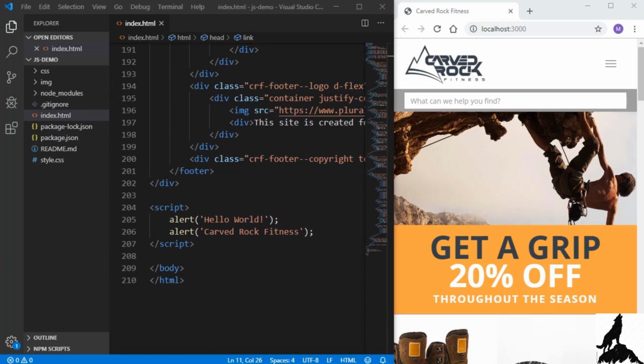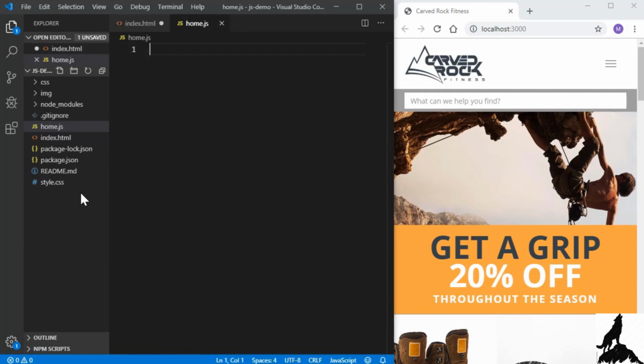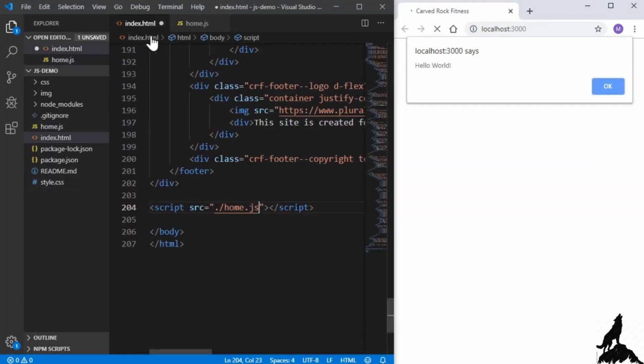I'm in index.html, and here's the script section from our last clip. I'll modify this by eliminating our JavaScript code, and we'll add a source attribute, and I'll call it home.js. And we'll be sure to create home.js in the same folder as index.html. I'll select New File, home.js, and let's just put some code in here to make sure it's working. I'll alert hello world. Now I want to make sure to save both these files, so I'll save JavaScript and I'll save index.html. And I'll make sure to refresh here, and we get our message hello world.